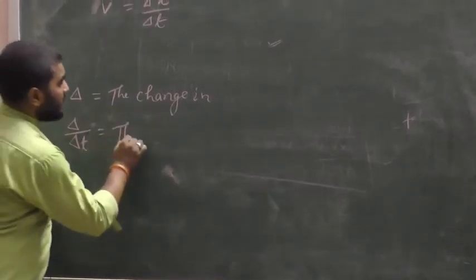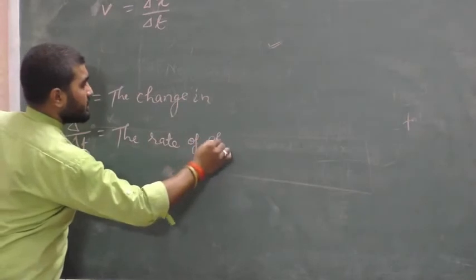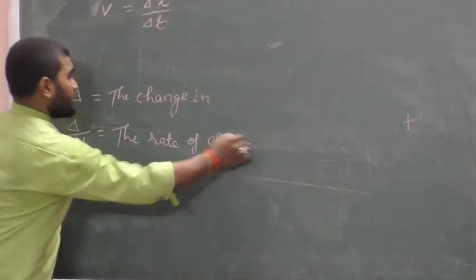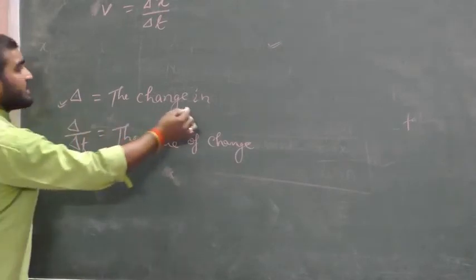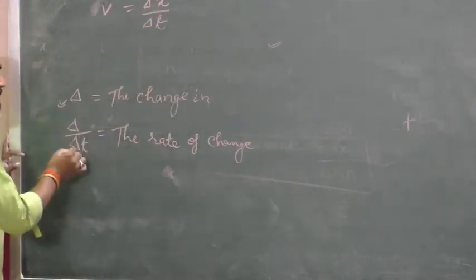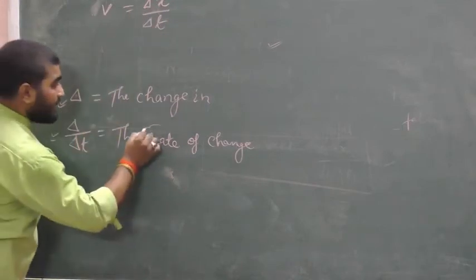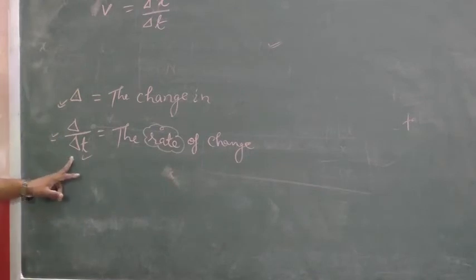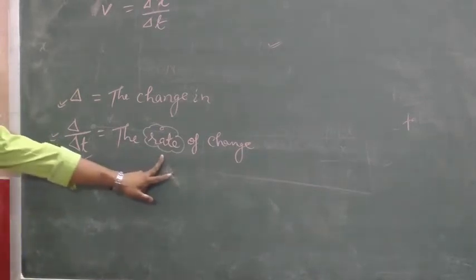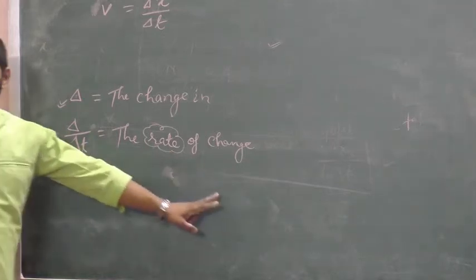It means the rate of change. Here delta represents the change in, and delta upon delta t means the rate of change, where the rate is with respect to time. Delta t is what is called the rate. So delta upon delta t is the rate of change.